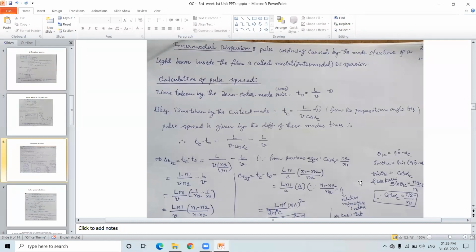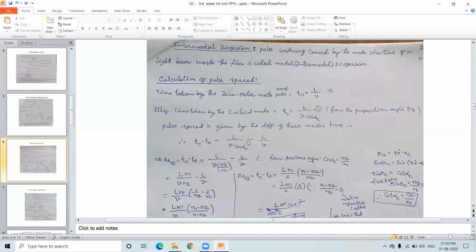And we knew that theta 1C is the critical incident angle. From Snell's law, n1 sin theta 1 is equal to n2 sin theta 2. Here the critical incident angle theta 1 becomes theta 1C, and whenever it is theta 1C, sin theta 2 becomes sin 90, which is 1. Therefore n2 remains there, and n1 comes to this side as n2 by n1. So it is already defined: sin theta 1C is equal to n2 by n1. In the above equation sin theta 1C is equal to cos alpha C, therefore cos alpha C is equal to n2 by n1.